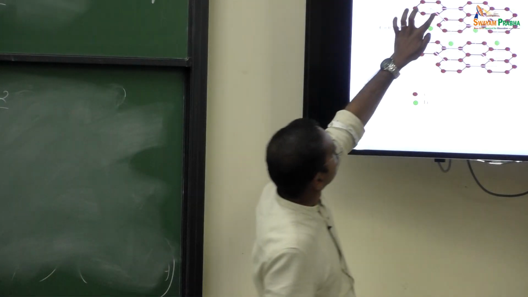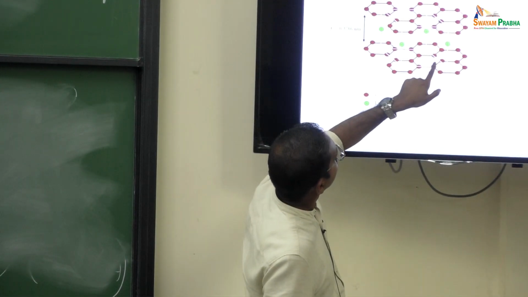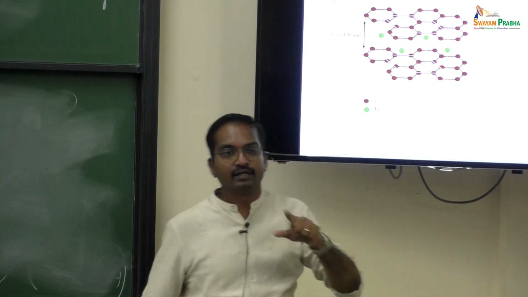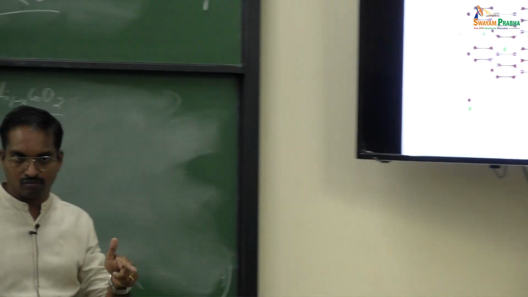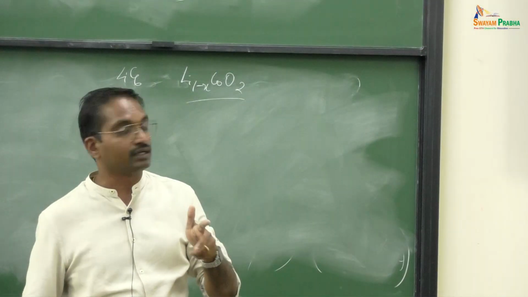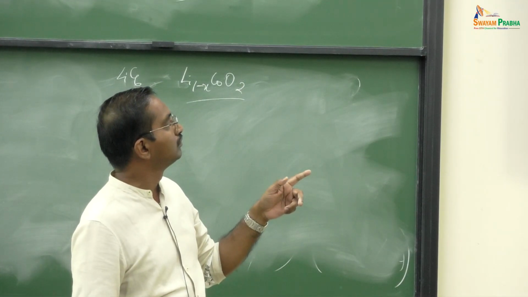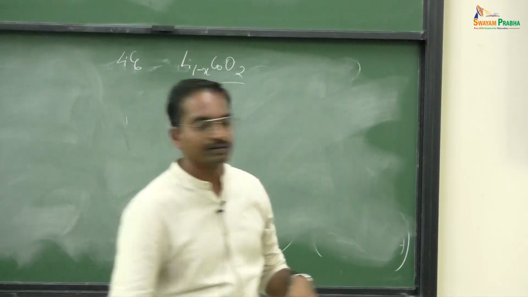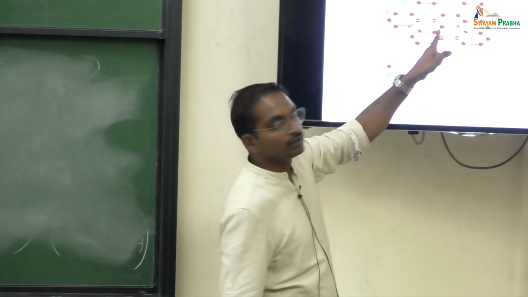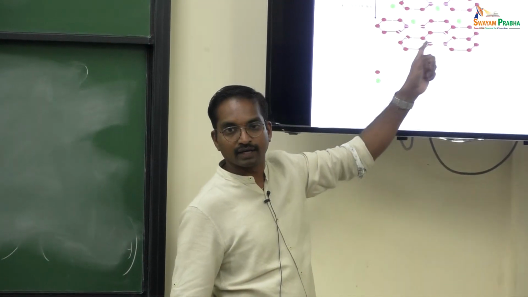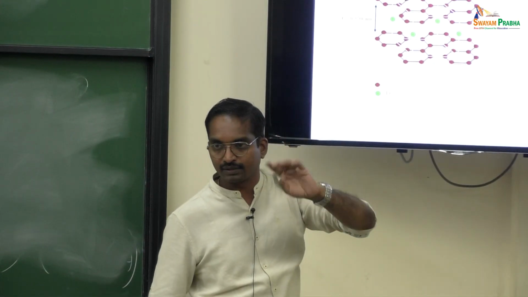How many are there? 1, 2, 3, 4, 5, 6, 7, 8. 8 into 1/4. How much? 2. So from the edges you get 2, totally 4 atoms, right?